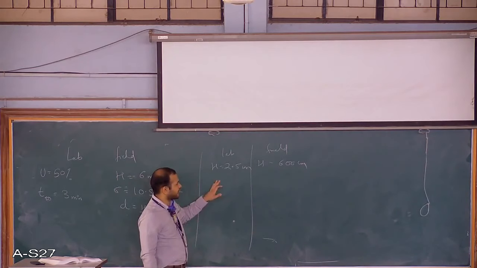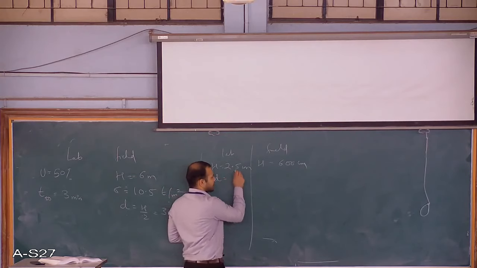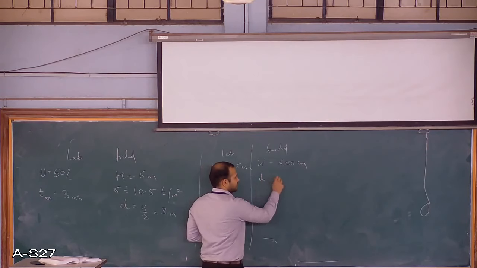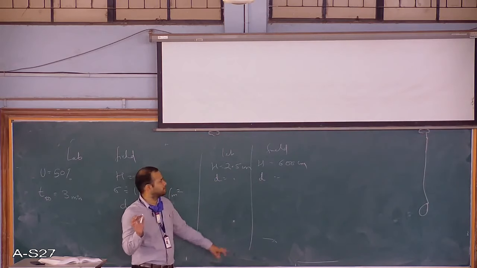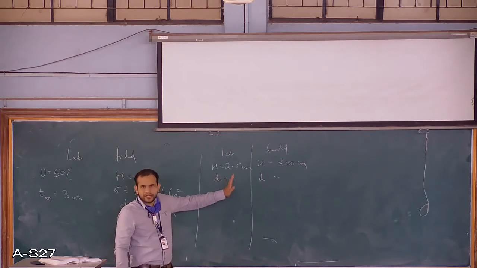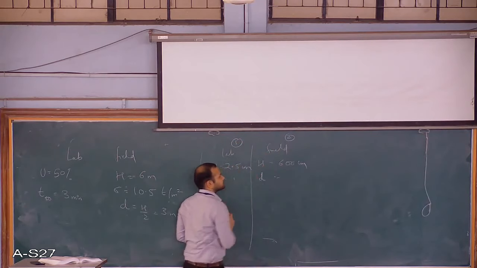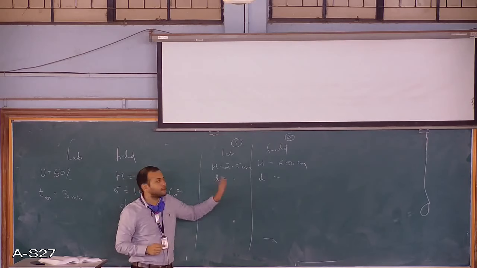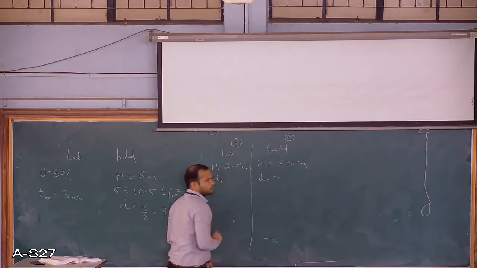So H we have. Similarly, the D value we can also find, half of this. Now we always give conditions numbers. So we have 2 conditions here. So lab will be 1, field will be 2. So all the suffixes for this will be 1 and 2. So this will be H1, H2, D1 and D2.